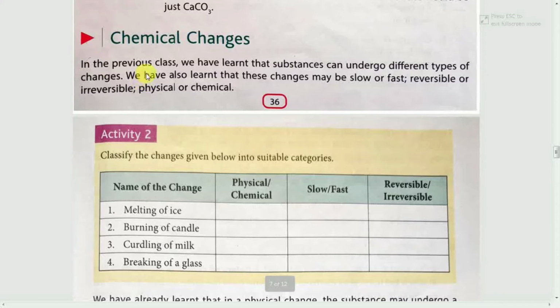In the previous class we have learned that substances can undergo different types of changes. We have also learned that these changes may be slow or fast, reversible or irreversible, physical or chemical.